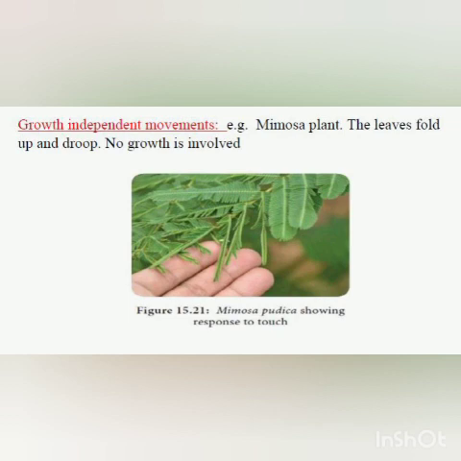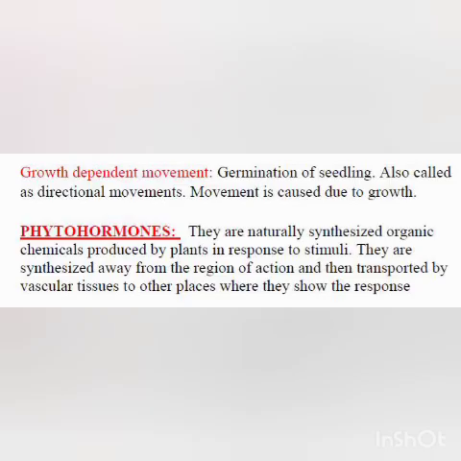Whereas in the second case, the germination of seed, movement was there, where the root is growing down and the shoot is growing above the soil. That movement is dependent on growth. That movement is due to growth. Because the shoot is growing above the soil and the root is growing down, the plant is showing movement. So there are two types of movement.